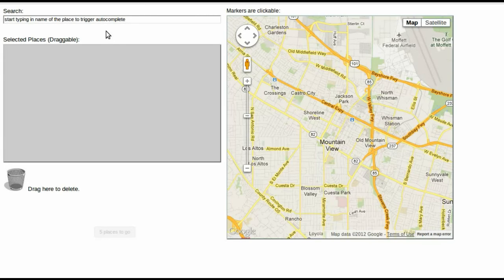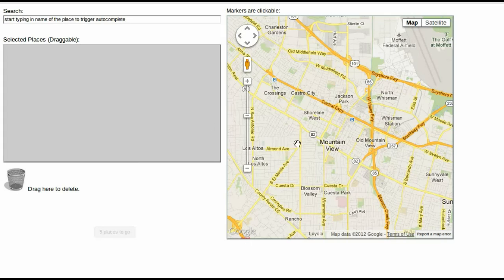This is a destination setting task. To work on it, it is required that you are familiar with the city of Mountain View, California, which means you should be able to name at least 5 places in Mountain View in your mind without searching from Google. The task consists of 2 stages.